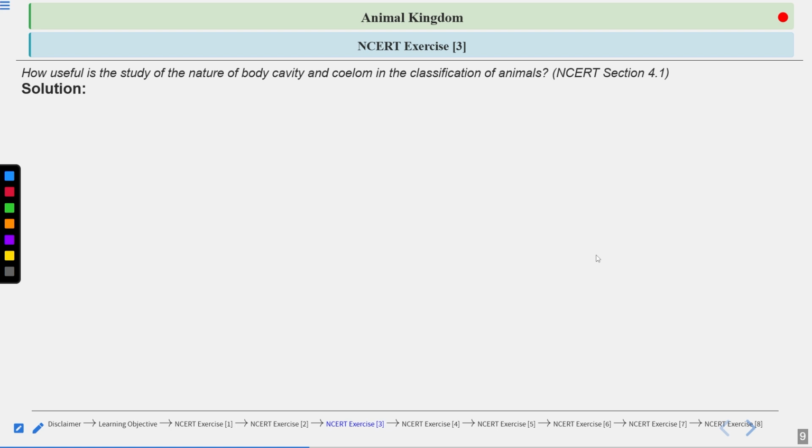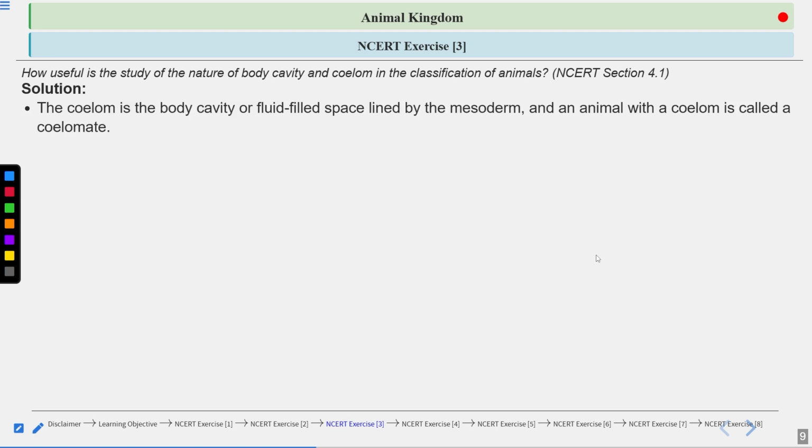So let us come to the answer to this question. How useful is the study of the nature of the body cavity and the coelom in the classification of animals? Coelom is the body cavity, or the fluid-filled space lined by the mesoderm. We generally say body cavity, but this body cavity is not a vacuum.